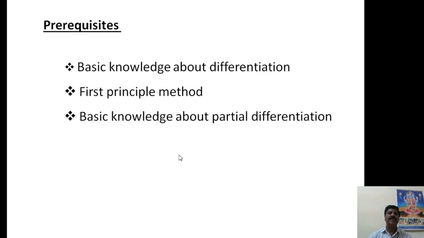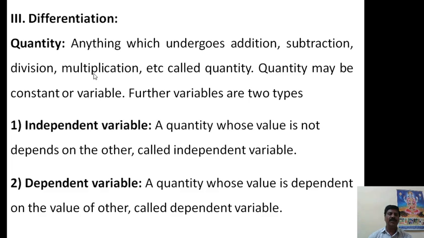Now coming to our actual topic, the third concept, differentiation. Before knowing the meaning of differentiation, we must know about quantity.